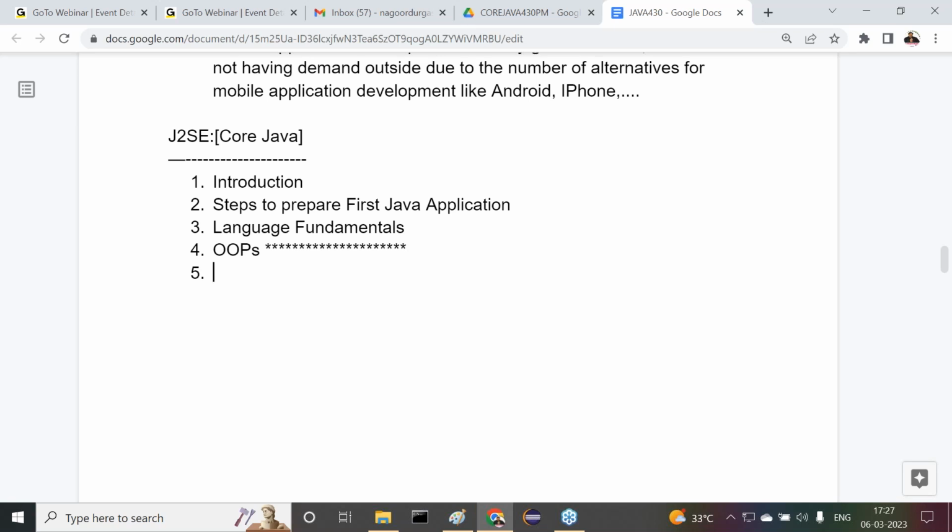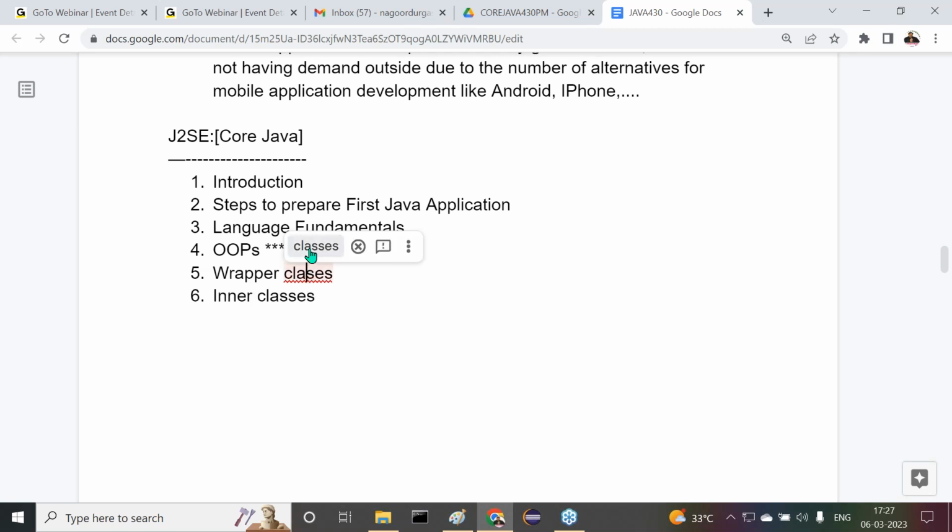All right, sir. After completion of this object orientation, what next topic are we going to understand? Small topics are available, sir, like wrapper classes. The next one is inner classes.